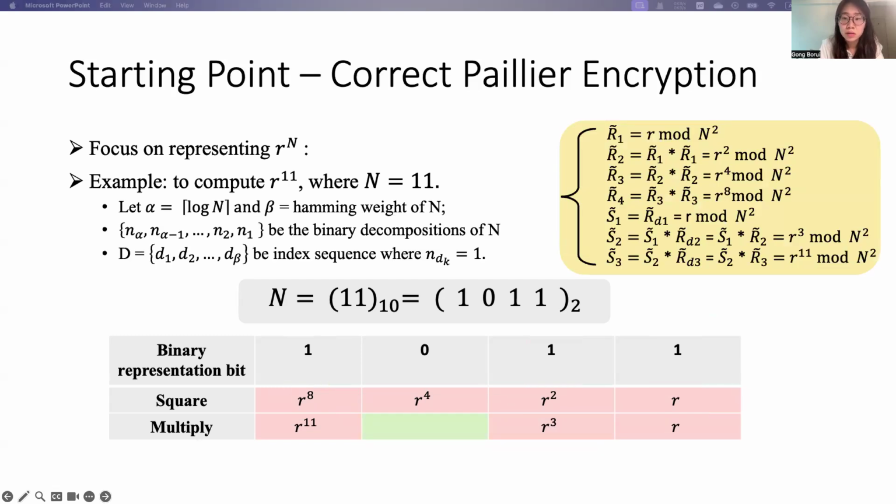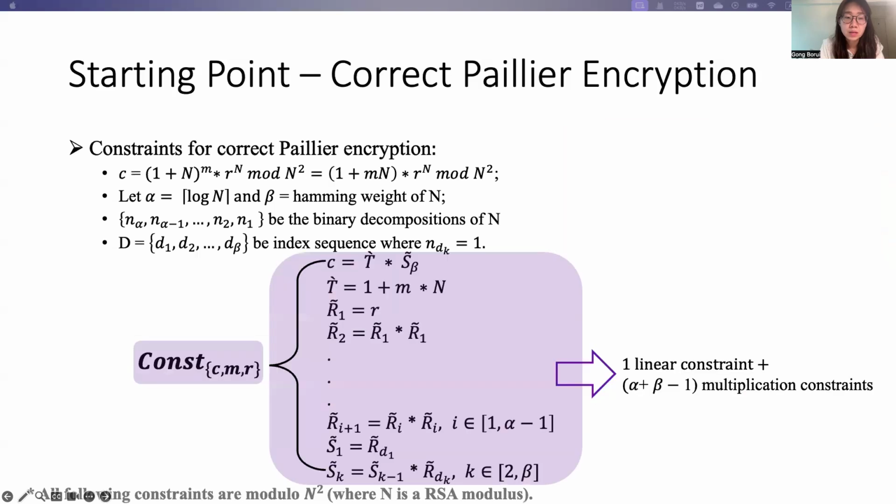So let alpha denote the number of binary decomposition bits of n, and beta denote the Hamming weight of n. Following our steps, we can use alpha plus beta minus 2 multiplication constraints to represent R to the power of n here. To sum them up, we can use this many linear and multiplication constraints to represent one correct Paillier encryption corresponding to ciphertext C, message M using randomness R here. And we denote these constraints by this notation for the one correct Paillier encryption.